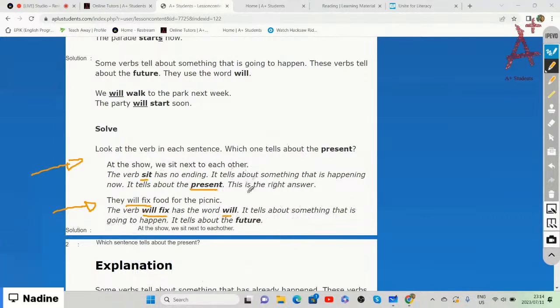If you look at both of the sentences, the question says, which one tells us about the present? That means the first one tells us about the present. The second one, with the word will in it, tells us about the future, something that is going to happen. But the first one, at the show, we sit next to each other, tells us about the present, something that is happening now.